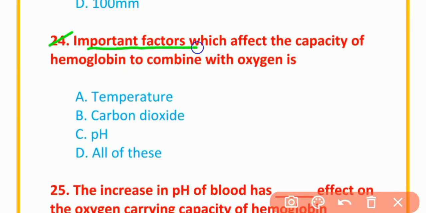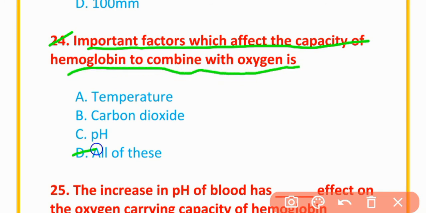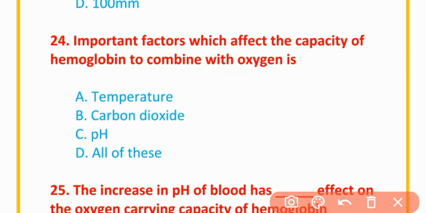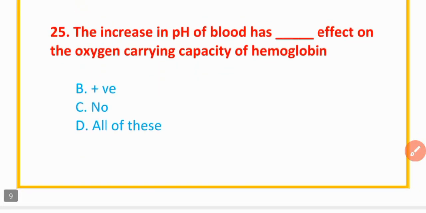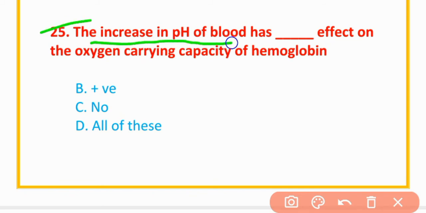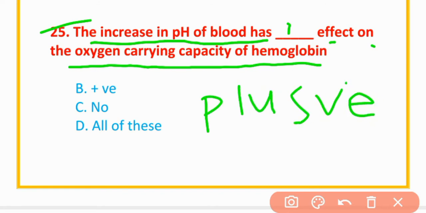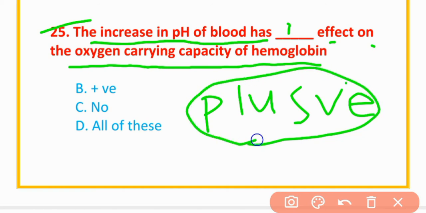MCQs number 24. The important factors which affect the capacity of hemoglobin to combine with oxygen: all of these is the correct option: temperature, carbon dioxide, and pH. MCQs number 25. The increase in pH of blood has effect on the oxygen carrying capacity of hemoglobin. The correct option is option A, positive effect.